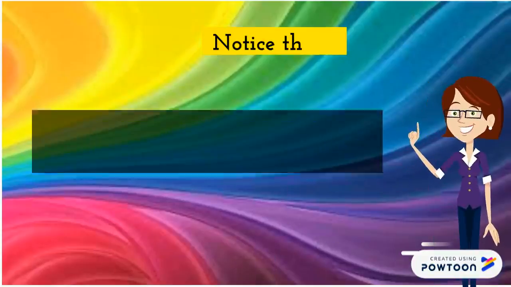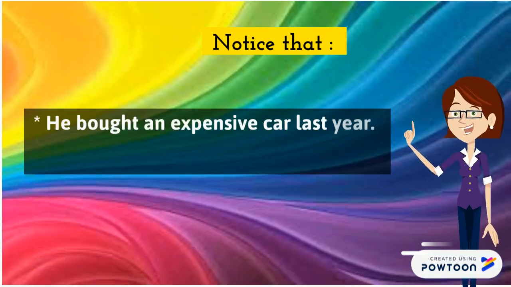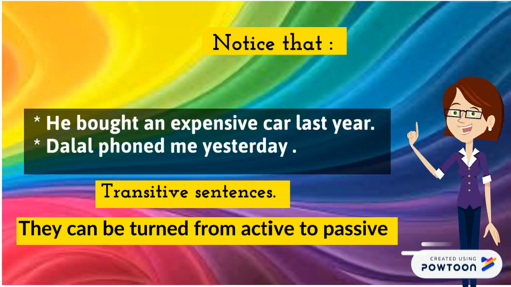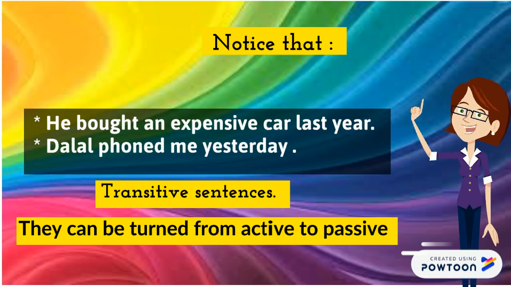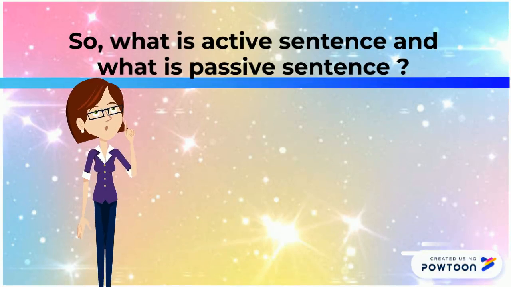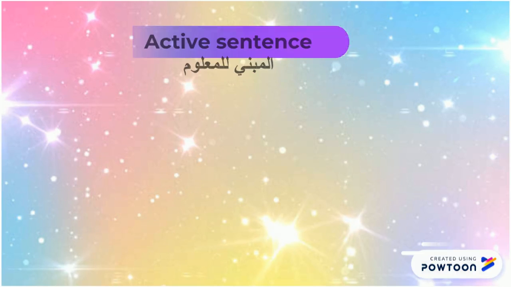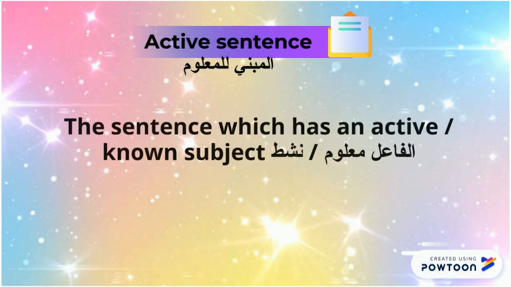Notice that these two sentences are transitive. They can be turned from active into passive. So what is an active sentence and what is a passive sentence? An active sentence is the sentence which has an active or known subject.